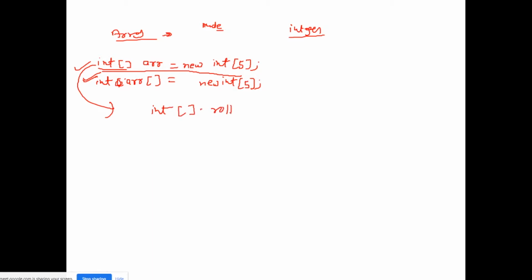We can name it roll is equal to new int, and we have to give the size over here, right? So suppose I have given 5. Now how to store elements inside this array?